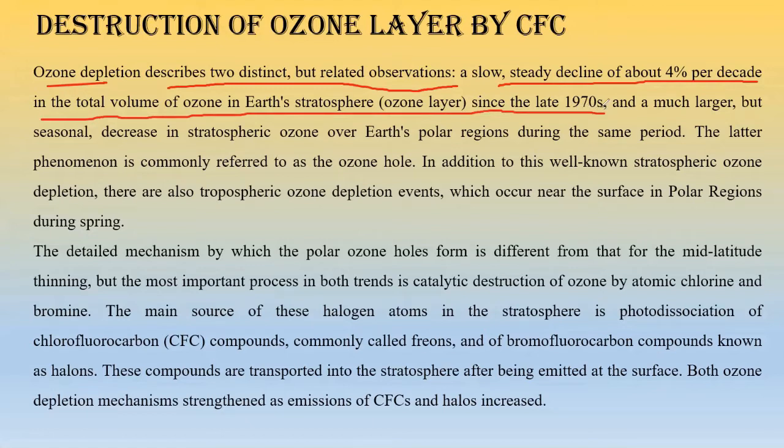Right? See, I told you that at this moment there is no problem, right? And a much higher but seasonal decrease in stratospheric ozone over Earth's polar regions during the same period.